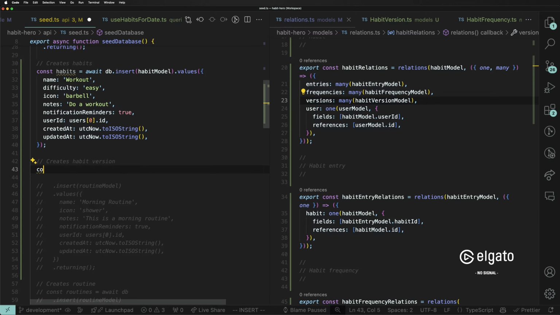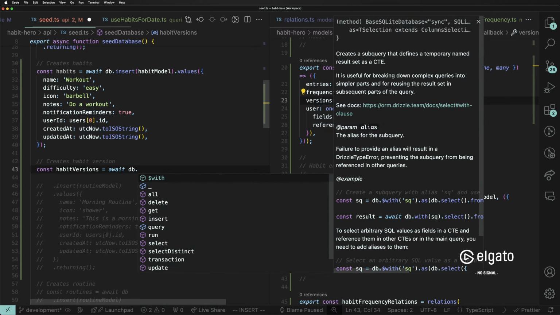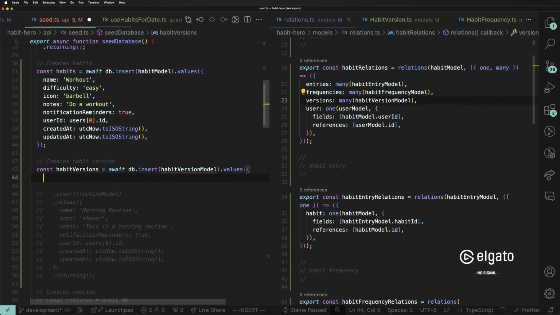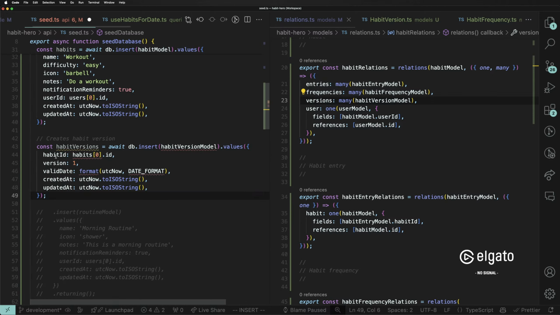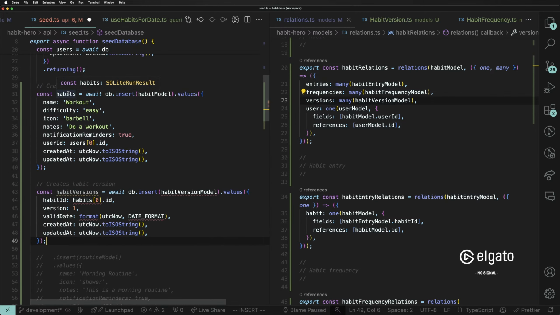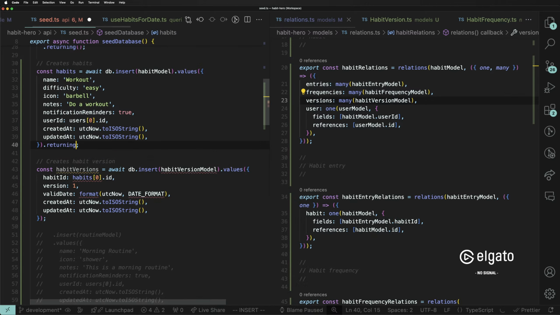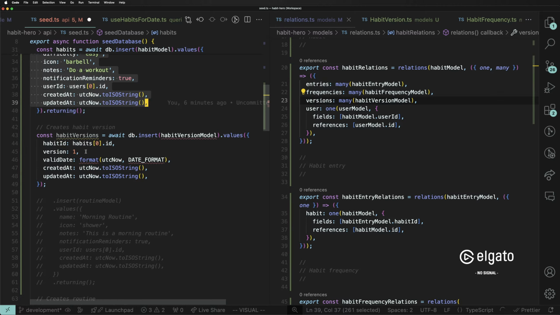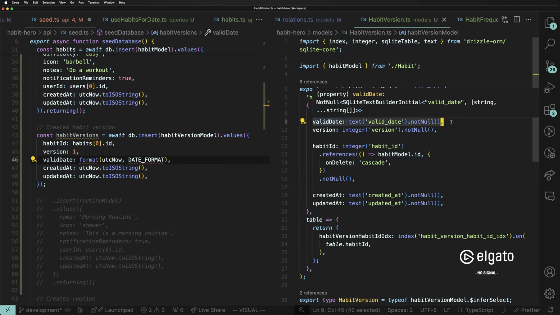I don't like this comment. Let's do const habitVersions equals await db.insert(habitVersionModel), and let's see what Copilot comes up with. habitId is equal to habits. We need to do .returning here to actually return the data. So in Drizzle, whenever you insert something, if you want to get back the thing that you inserted in a variable, you have to put returning here. Now we put returning, it works. I'm going to put version 1, which is fair because we want to start at version 1. And then the valid date. That is a property here on the habit version model.